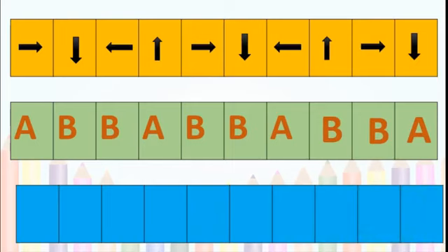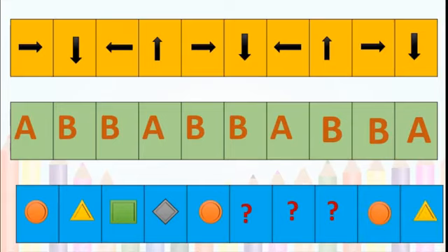Next, here a circle, triangle, square, diamond, circle. Three questions. Now you have to fill this. Then what is there? Circle, triangle. You got the question marks in between the series. Then what will you draw here? After circle, what is there? Correct. Triangle is there, isn't it? So we will draw the triangle. After that, square. After that, diamond. Very good.